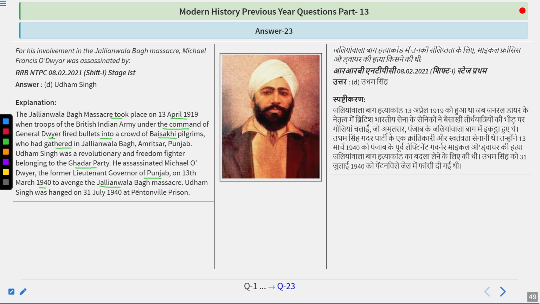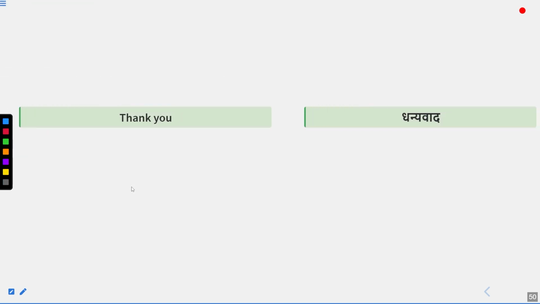To avenge the Jallianwala Bagh massacre, Udham Singh was hanged on 31st July 1940 at Pentonville prison, and his ashes were brought back by the Prime Minister of India in the 1970s, that was Indira Gandhi, and they are placed in Jallianwala Bagh. And that's it in this session.